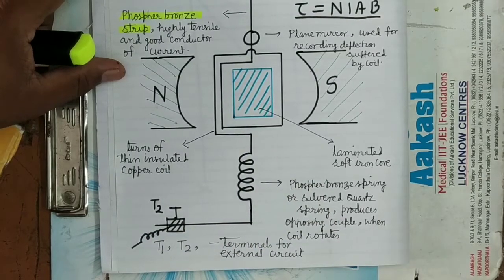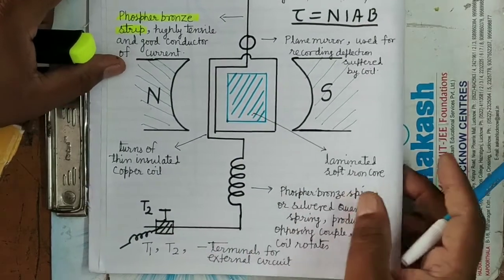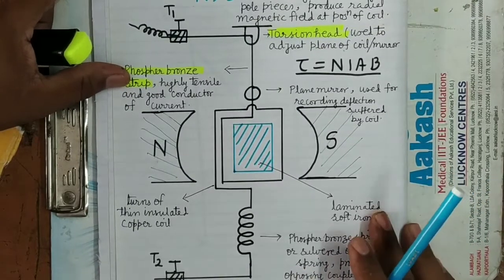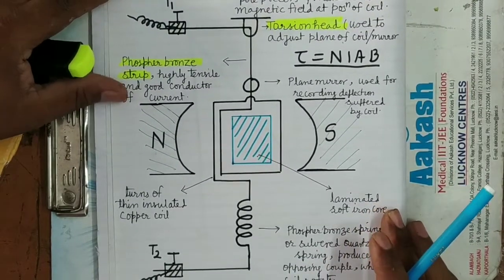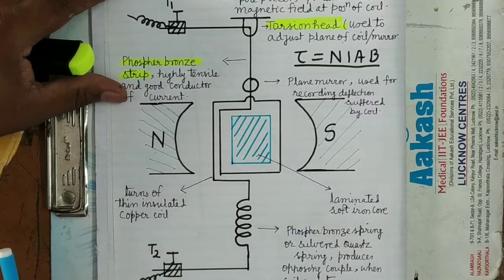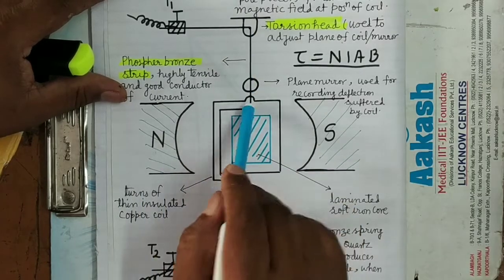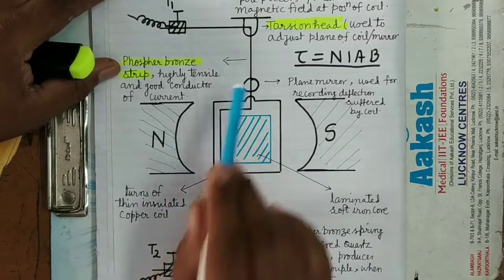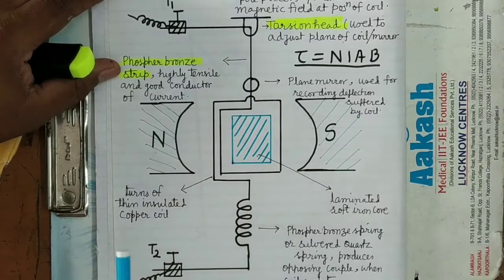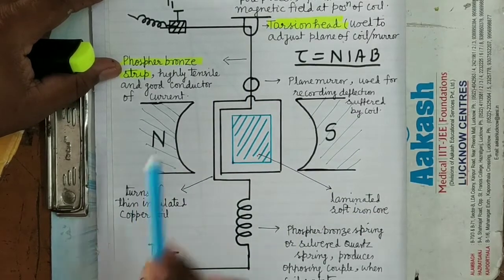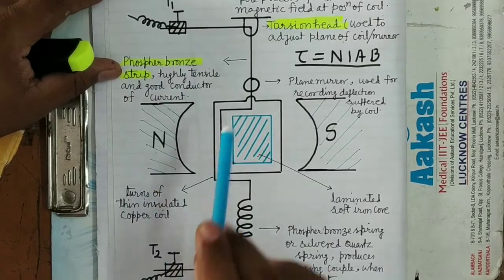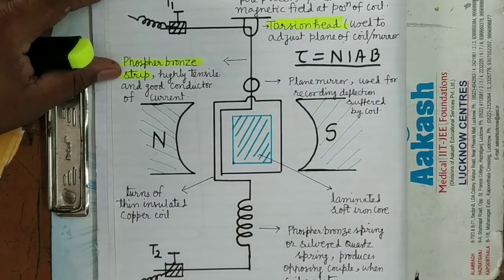So this is the construction of the suspended coil galvanometer. In the suspended coil galvanometer, the coil is suspended in between the magnetic pole pieces with the help of the phosphor bronze strip. What is the use of the plane mirror? It is used for recording the deflection suffered by the coil. What is the use of the torsion head? The torsion head is used for adjusting the plane of the coil.